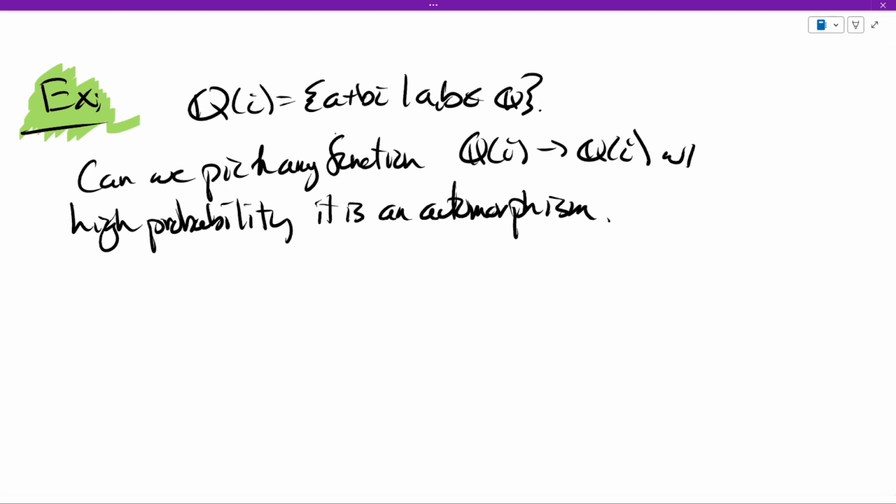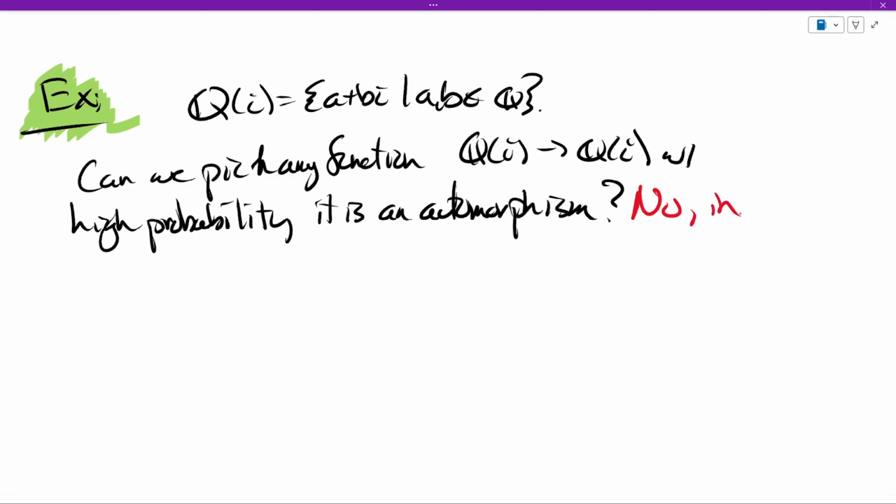So there's a 4-dimensional vector space of functions here. It's going to turn out there's only 2 automorphisms. So it went from 4 dimensions to just 2 total, not even dimensions, just 2. That's 0 dimensions.